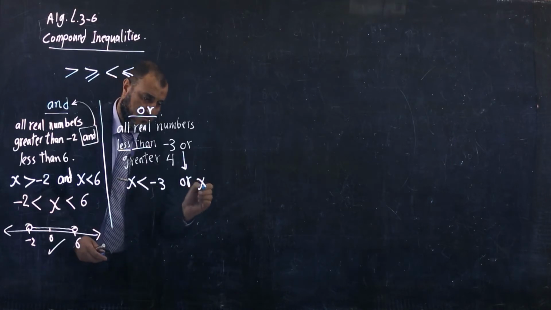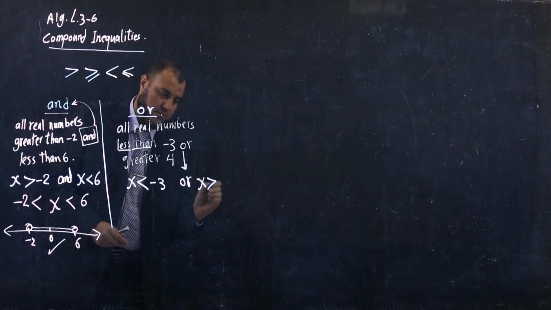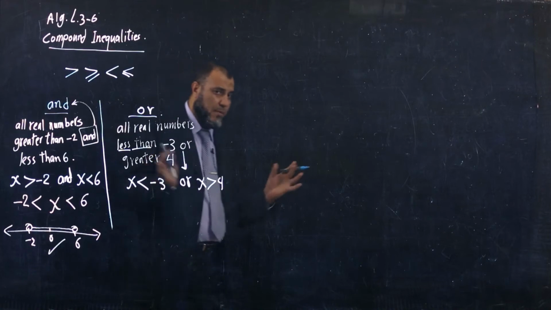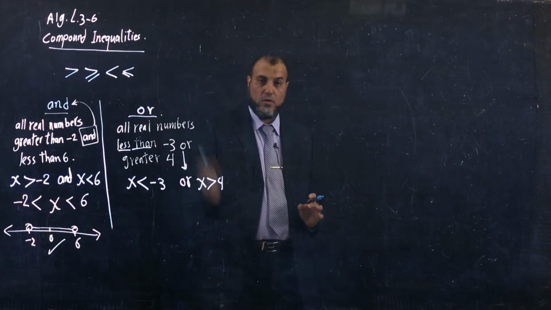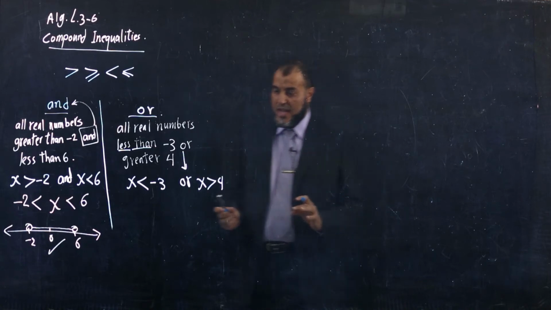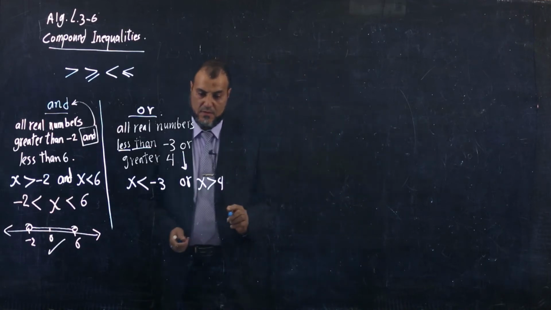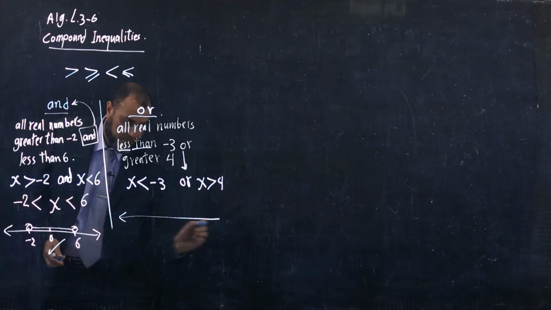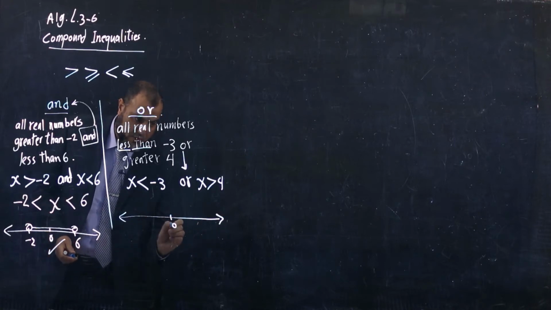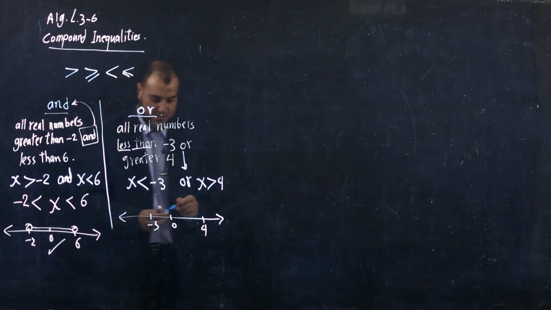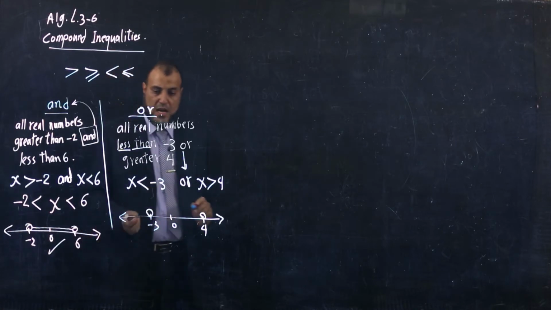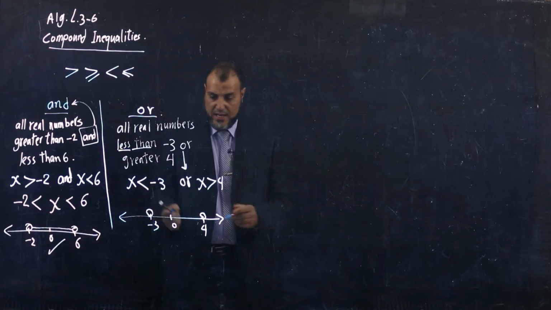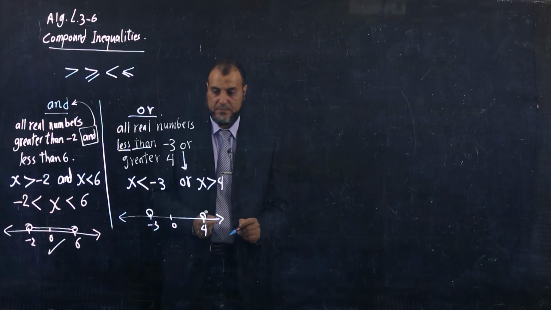x greater than 4. Here I can't combine these two inequalities because I have the conjunction or. How to graph now? Look with me. I put 0 here, for example, here -3 and here 4. Put two circles. I don't have equal, so leave them open.